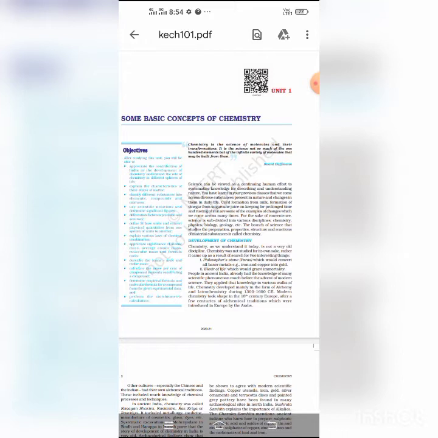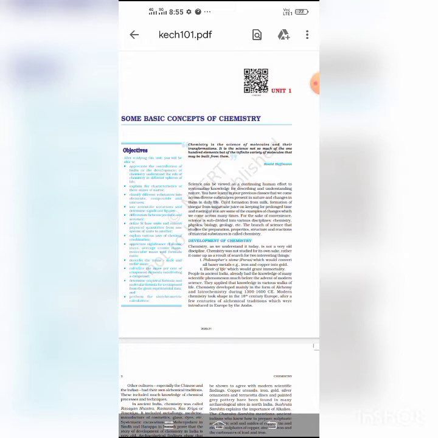Now pure substances are classified as elements and compounds. So an element is the simplest form of matter that cannot be broken down into simpler substances by chemical reactions.